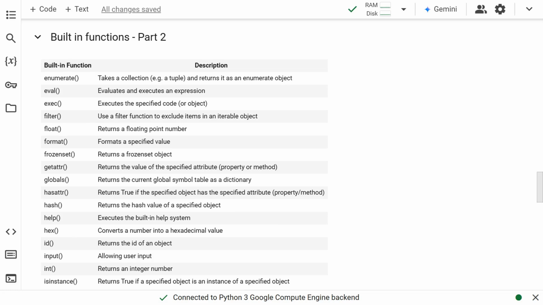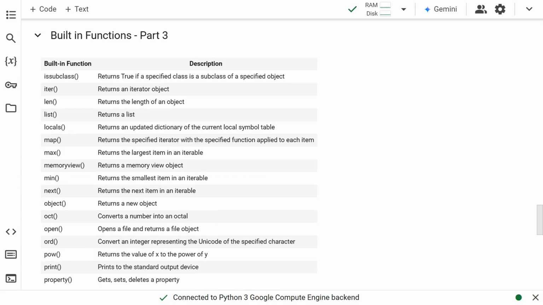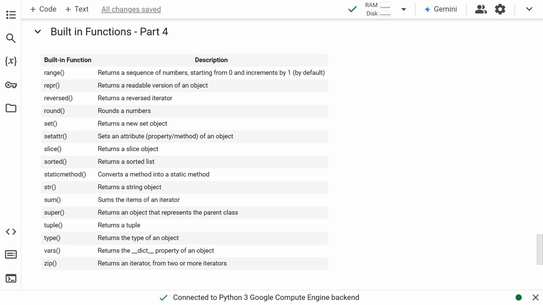Some of these functions are used more frequently than the others. We'll learn more about these built-in functions when we get to the practical programming. For now, it would be enough to know that these functions exist, which help a lot when we code.